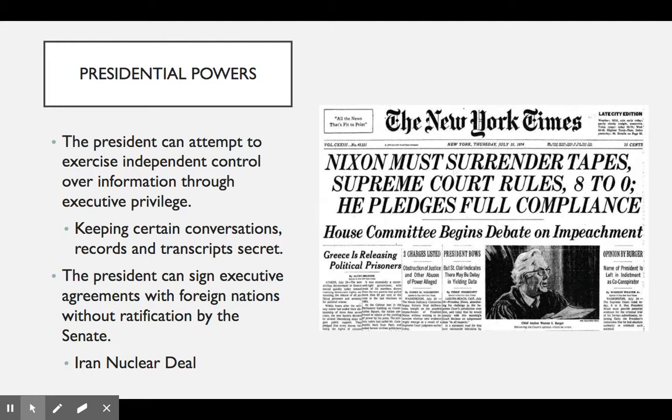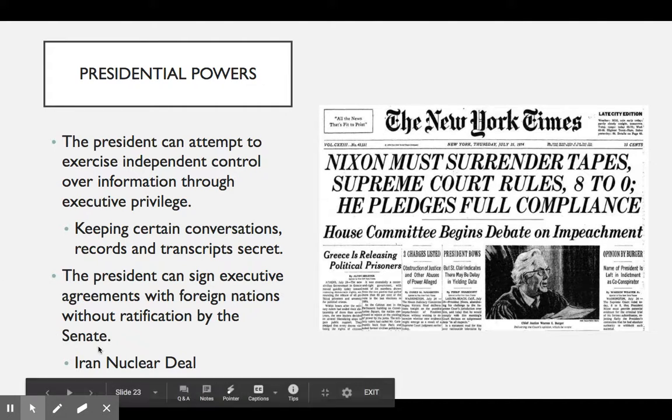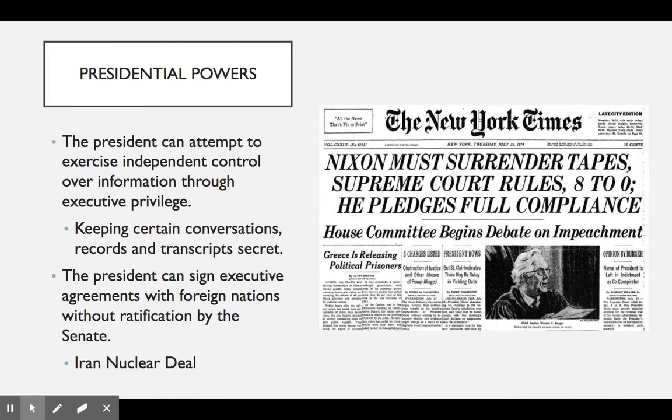So it's just a way to make those agreements with foreign nations without having to have that ratification by the Senate. An example here would be the Iran nuclear deal. So that would have been in 2015 under President Obama. So he was part of an executive agreement with Iran involving protocols with their nuclear weapons.